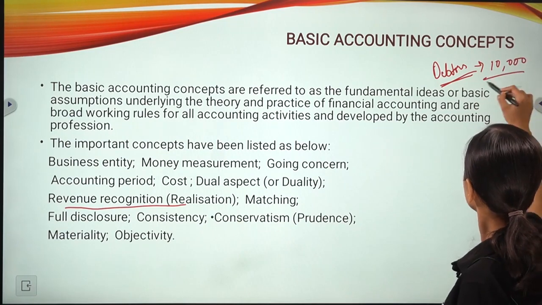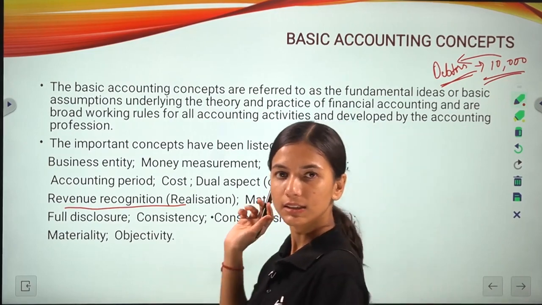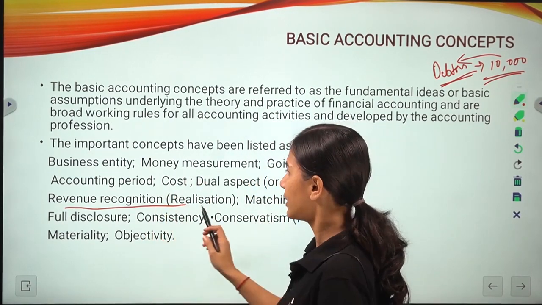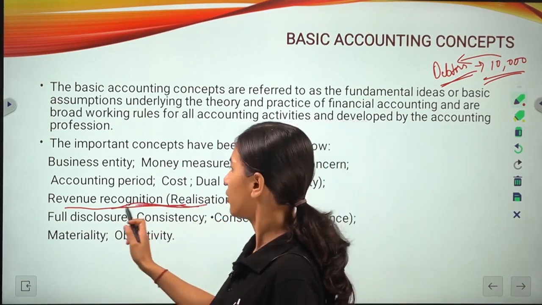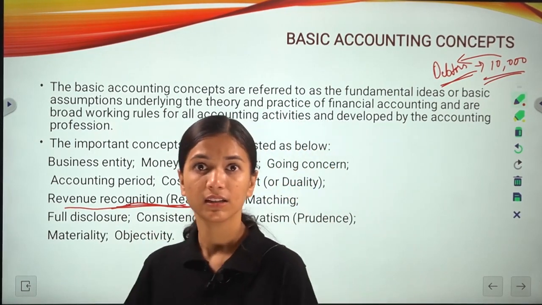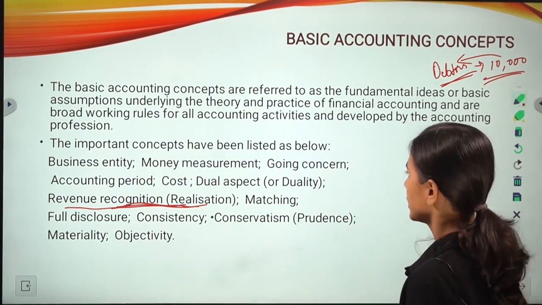We have not yet received this 10,000, but still it would be included in our profit. So we say that we have realized it. Revenue should be recorded when it is realized, not when you have received it. Before receiving, you can also record it.